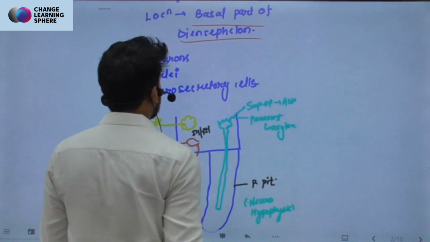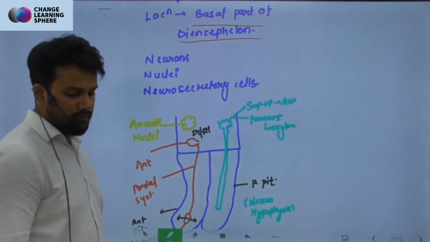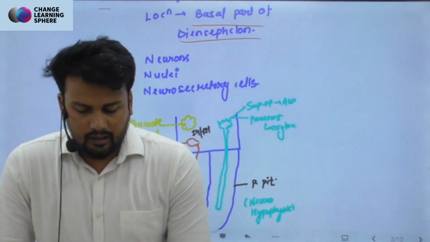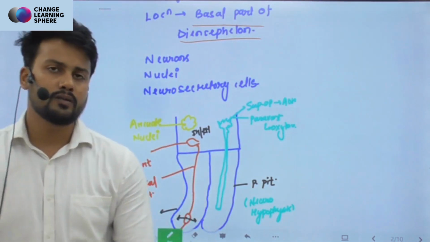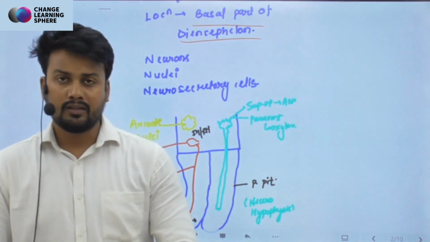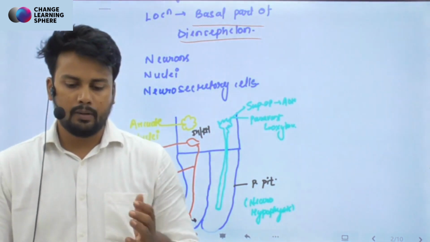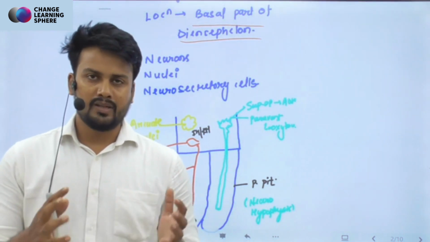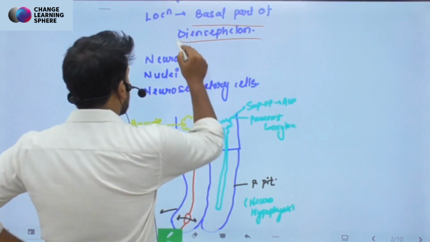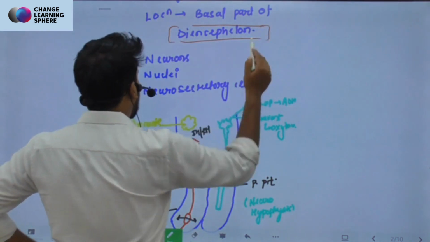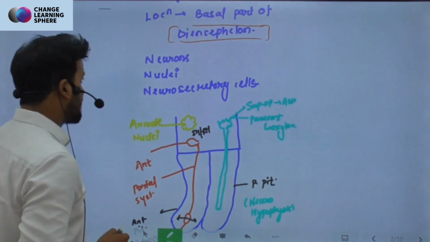It is in the basal part of the diencephalon, right? If you want to know more about this, you can refer to the previous videos that I have made on the central nervous system, where I have talked about the parts of the thalamus and diencephalon. So you can have an idea about the location of this hypothalamus gland, right?